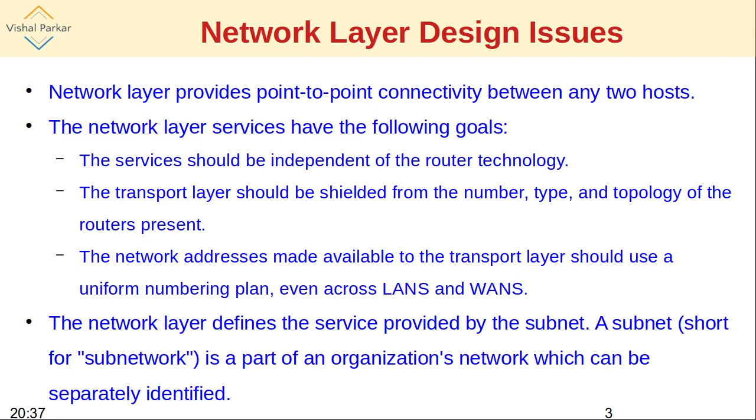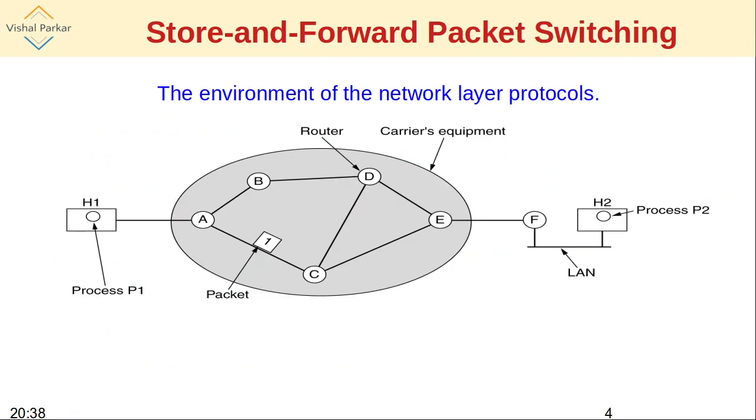Essentially, the network layer defines the service provided by the subnet. What different services the subnet will provide? Now, what is subnet? If you think of subnet in this diagram, just to elaborate what this diagram depicts.